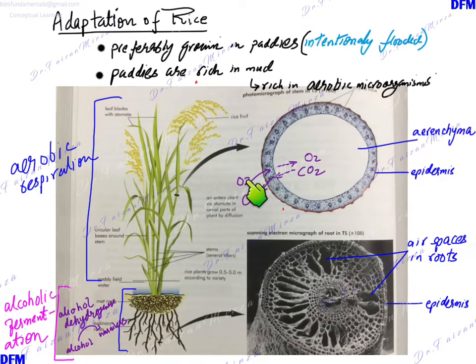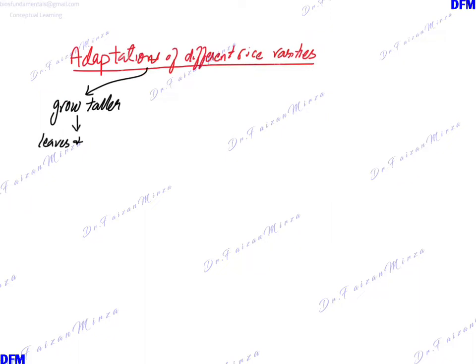So oxygen diffuses through the stomata, and from these cells it goes into the parenchyma, and parenchyma then transports this air all along. And carbon dioxide goes in the reverse direction in the very same way. If you cut this root from this side, you see parenchyma and these air spaces in roots as well. So this parenchyma is an adaptation of rice varieties which promotes how oxygen can still be delivered if they are grown in paddies.